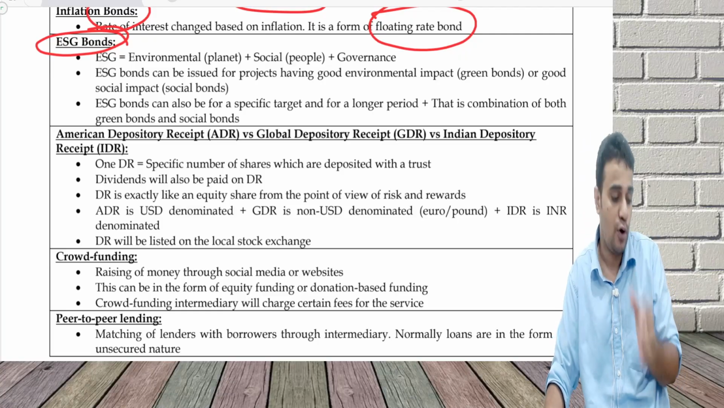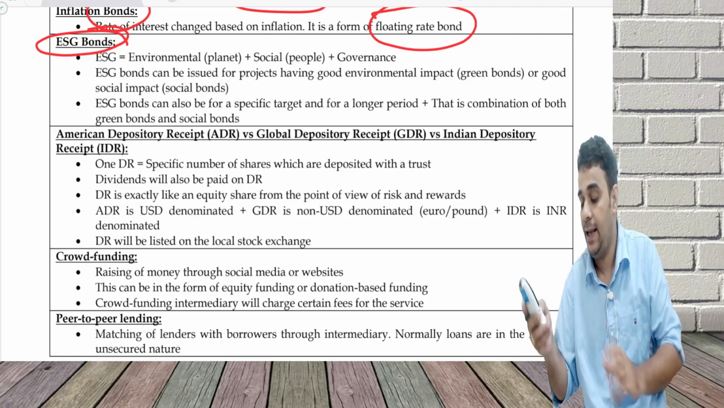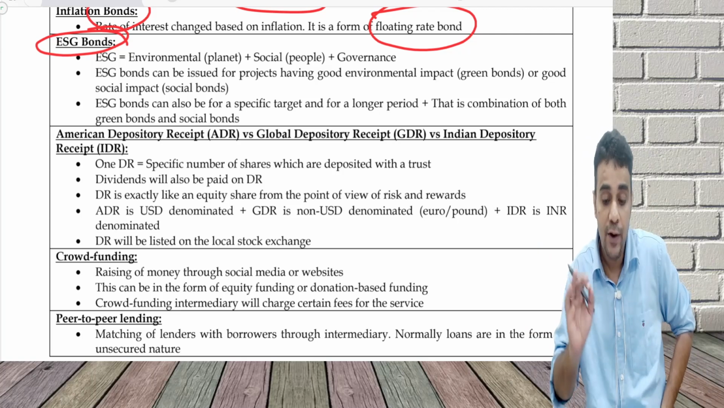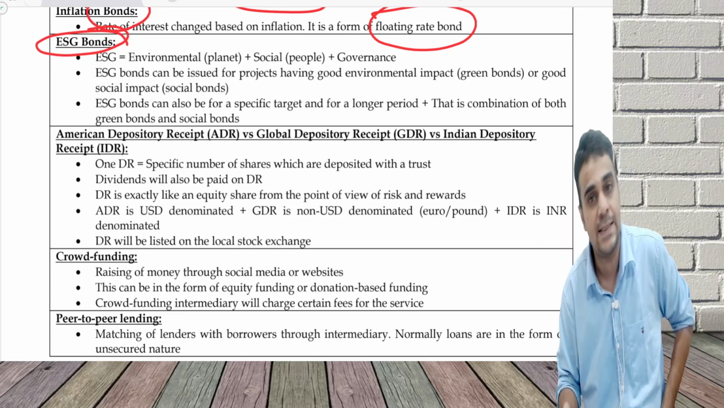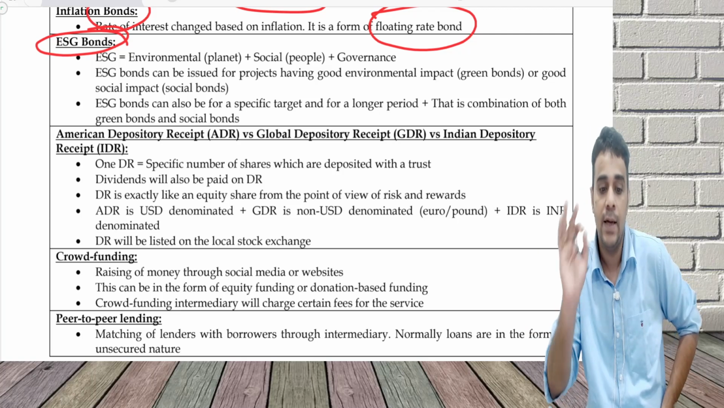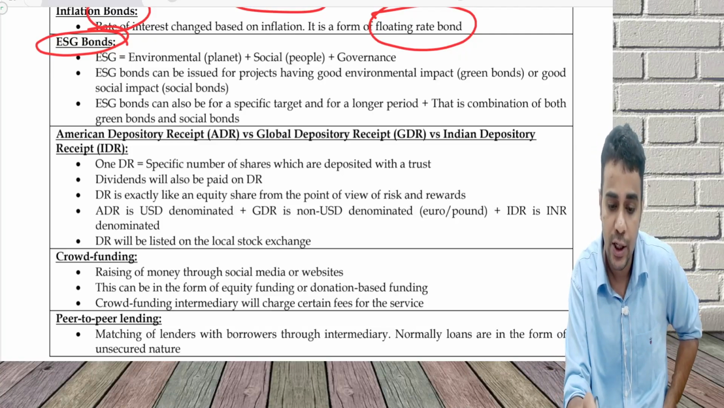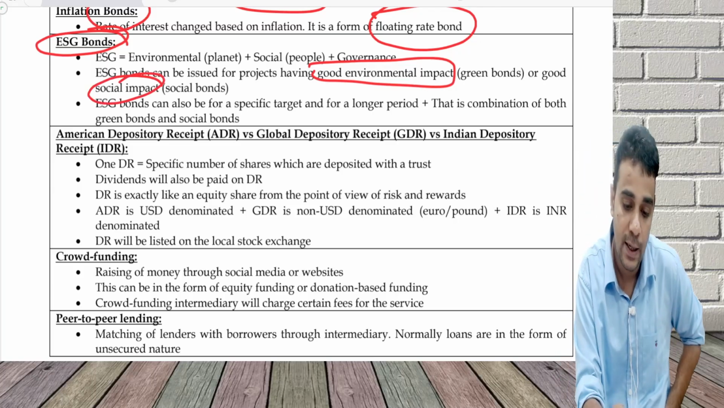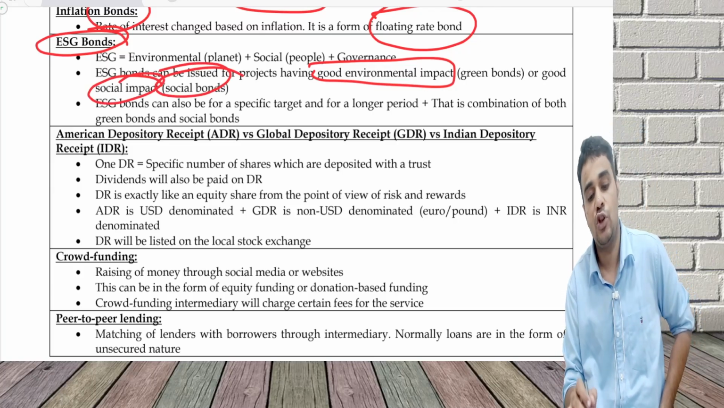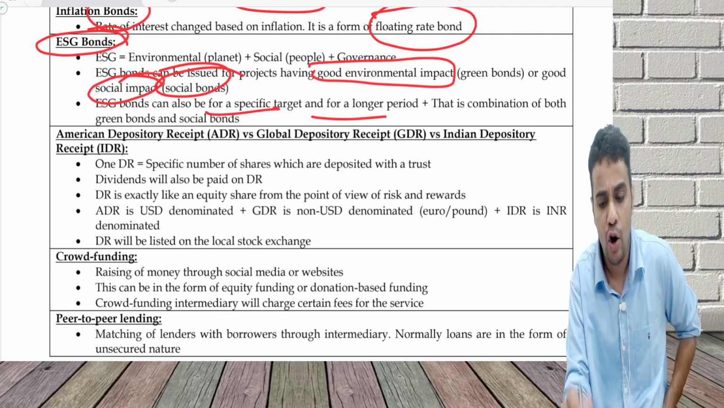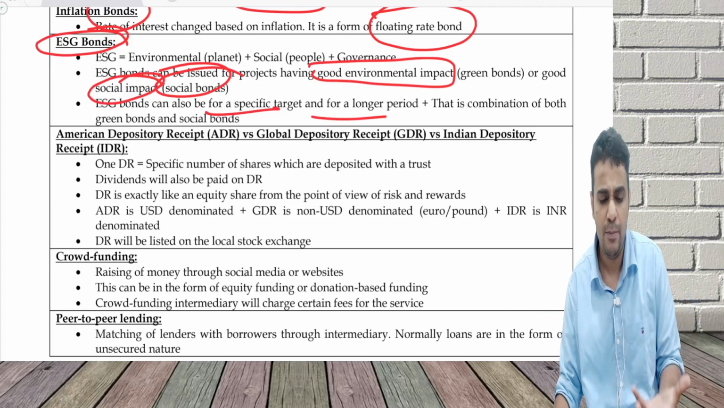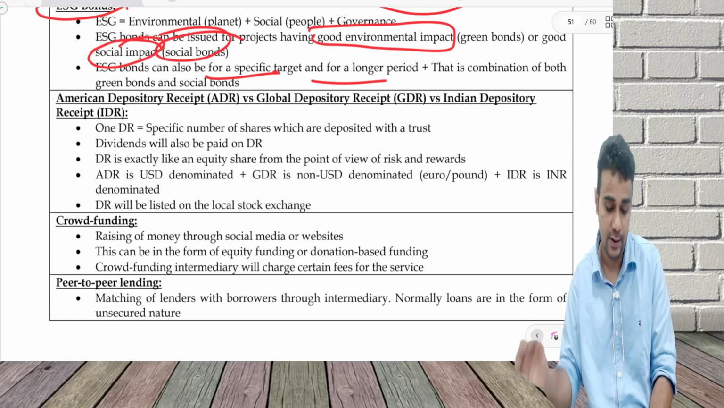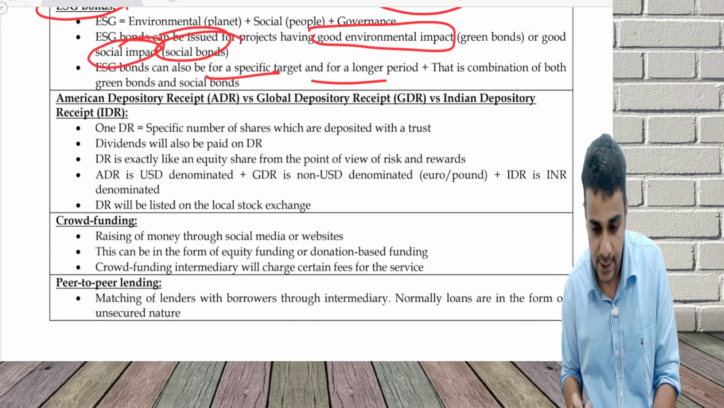ESG bonds basically say that we have to take care of people, planet, as well as governance. When you do this, it will be a long-term sustainable organization. These are issued for projects having good environmental impact, green bonds, and good social impact, social bonds. It is normally for a specific target, longer period, and can be a combination of green bond and social bond. The rate of interest is normally on the lower side.